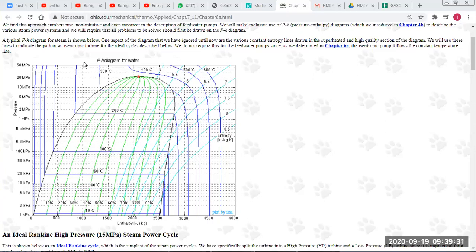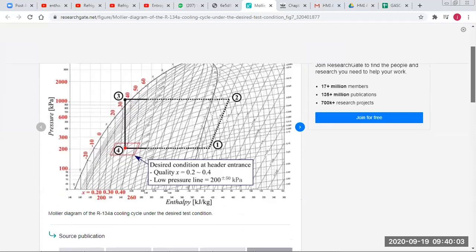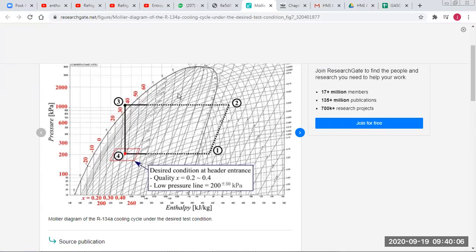This one is for a steam system, for checking the efficiency of a feed water system, and you have a similar construction. You can see the pressures and the constant temperature lines, the dryness fraction lines, the constant entropy lines, and the subcooled liquid changing into vapor and then again vapor. And we have the enthalpy here. A similar diagram we can construct, and on the same diagram we can superimpose this refrigeration cycle.